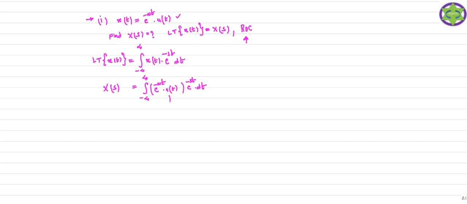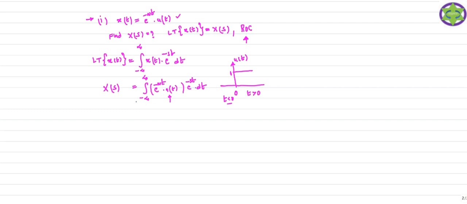Here u(t) is the unit step function. What is the unit step function? The unit step function is 1 whenever time is greater than 0. Already you know this unit step function. For time t less than 0, its value is 0. So we can consider its value only for time t greater than 0.